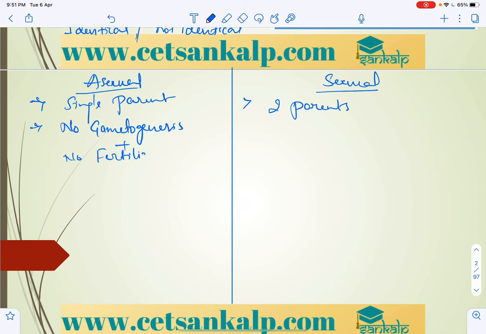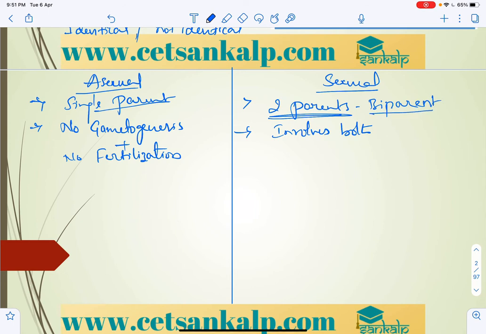Whereas here it involves both, as it involves both parents. So asexual has a single parent, and sexual is biparental.